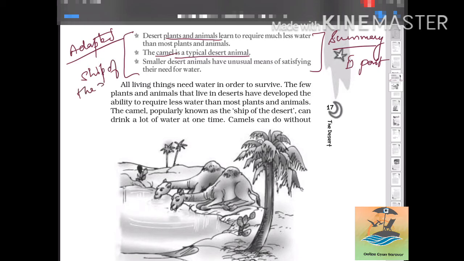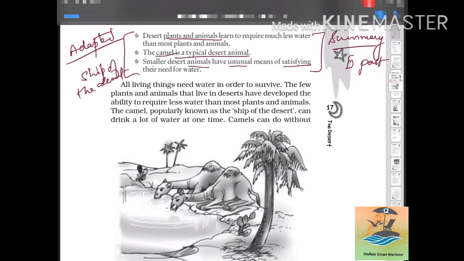It is one of the important animals which lives in such conditions. Smaller desert animals have unusual means of satisfying their needs for water, that is, their different methods of getting water.